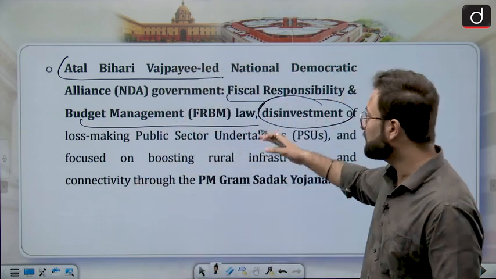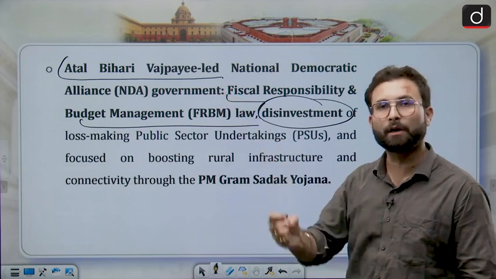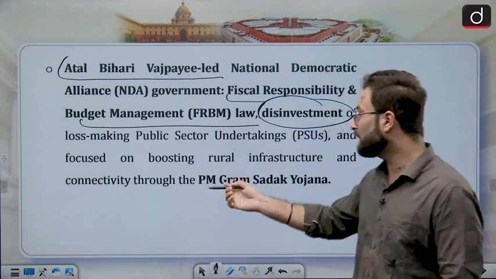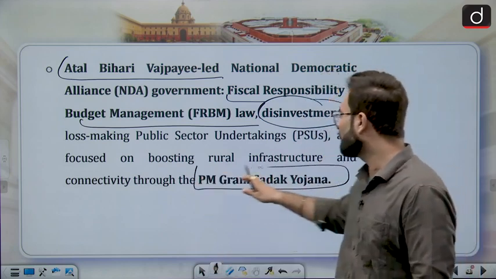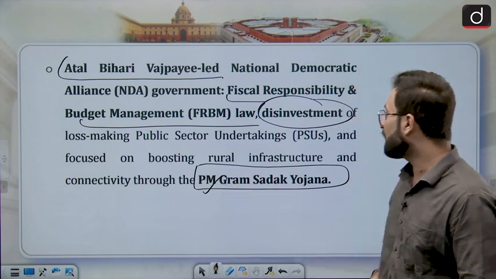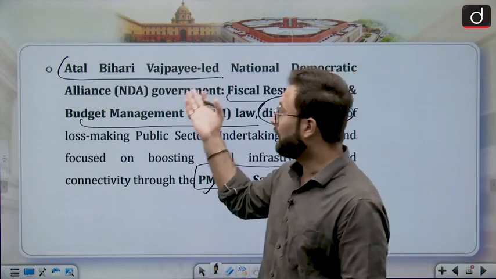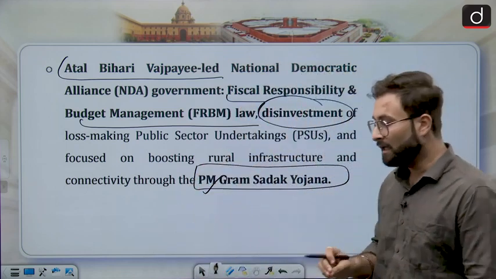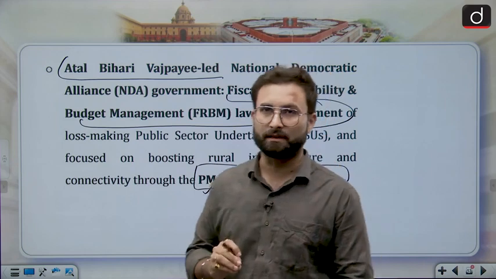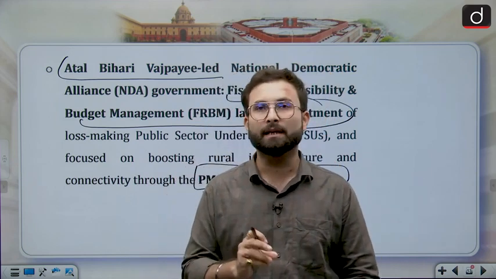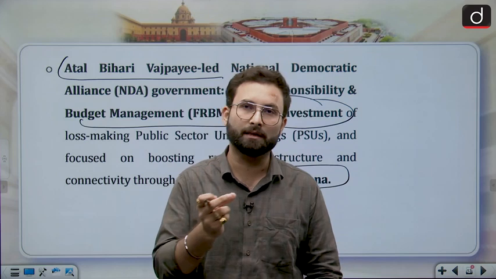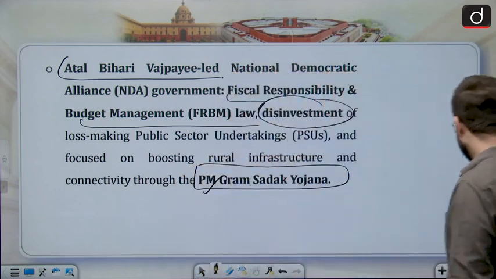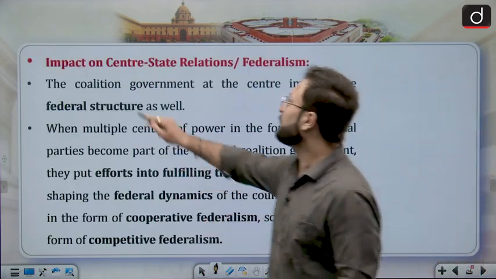So you can see that they took such concrete policy decisions in the field of economy despite being a coalition government. Other than that, if we talk about developmental or infrastructure projects, Pradhan Mantri Gram Sadak Yojana was an outcome of Atal Bihari Vajpayee's government at that point of time, and it was also a coalition government. So we can say that if a coalition government is well structured, then they can take decisions. So it is not an inherent demerit that they might not go for concrete decisions or policy making. Okay, now moving further to the next part, that is center-state relations.